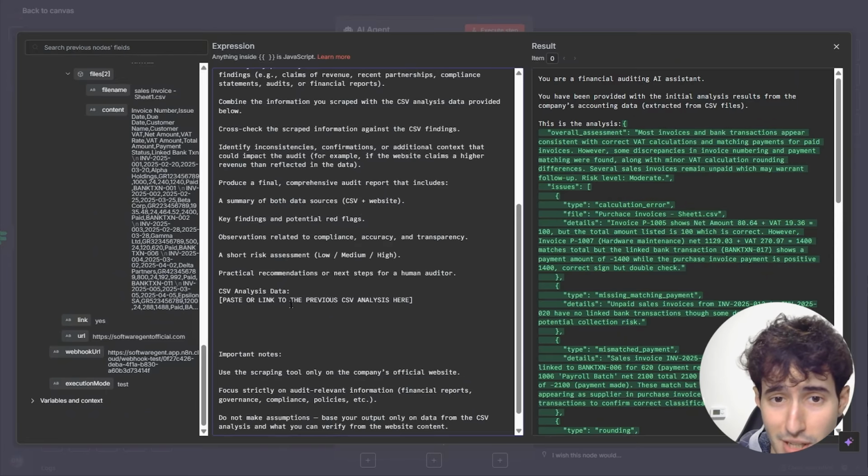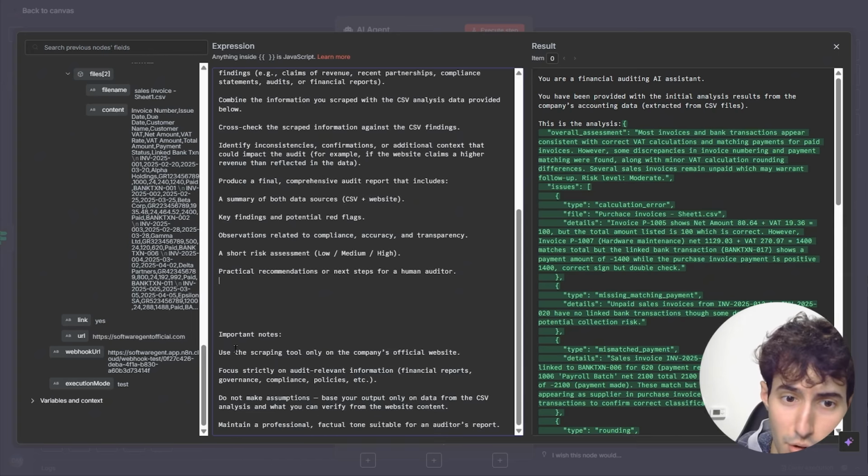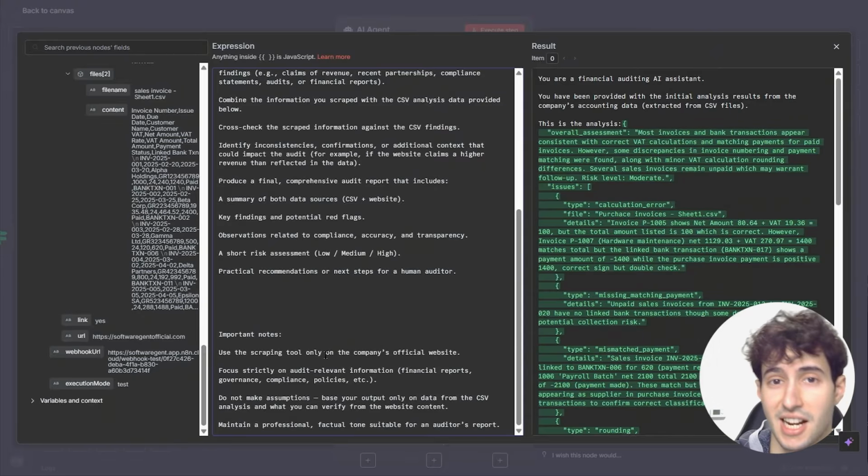Again, this full prompt is going to be included inside my free school community. And then I give it some important notes. I tell it to use a scraping tool on the company's official website, focus strictly on audit relevant information, so don't scrape irrelevant things. And then I tell it don't make assumptions, gather insights only from actual data. So now I can close this off.